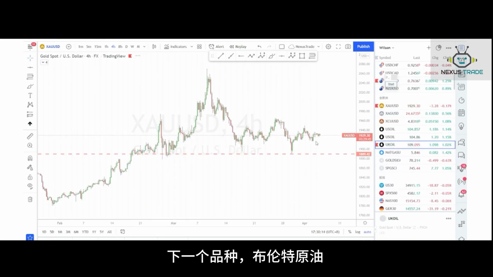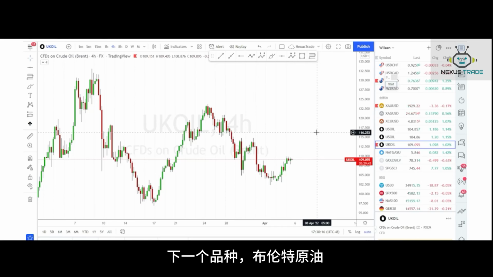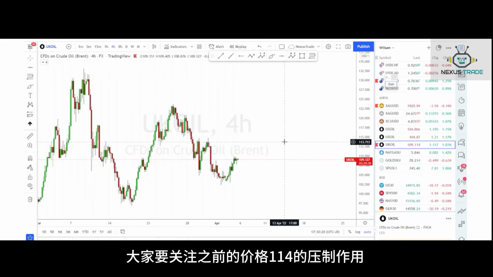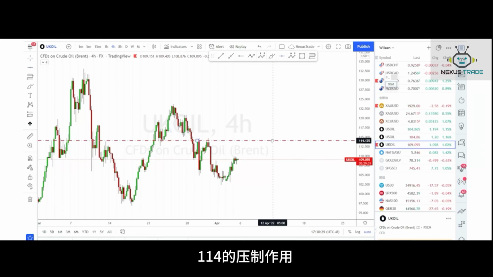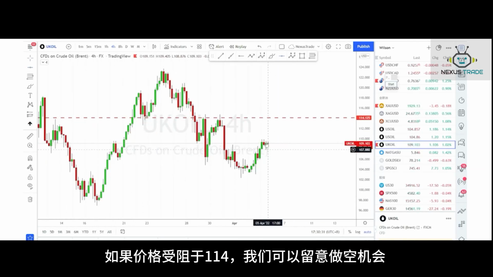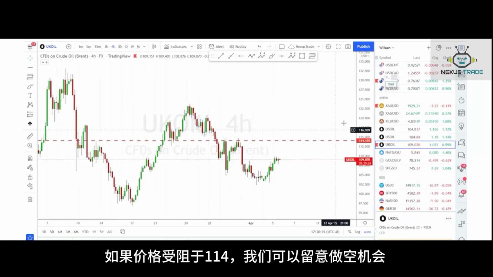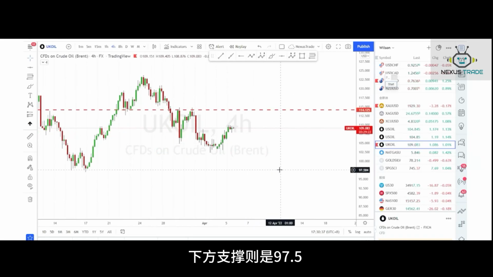Next, for Brent oil, I suggest you have a look at this structure, which is 114. If the price can't break through 114, then we can short Brent oil. And then the lowest support will be 97.5.